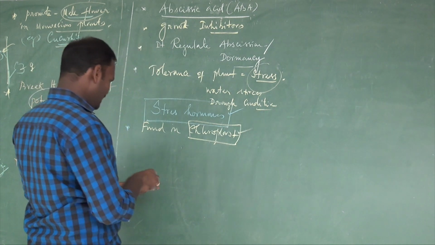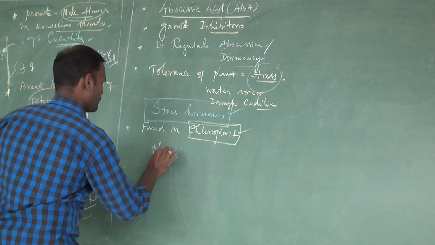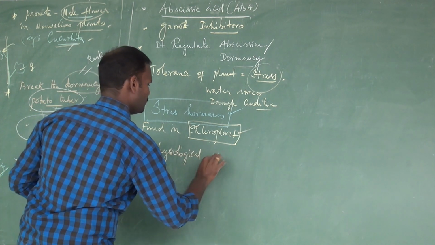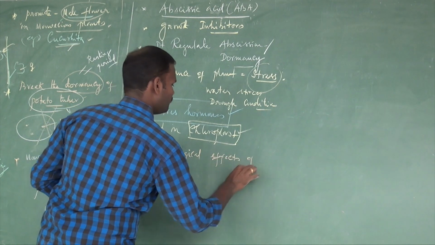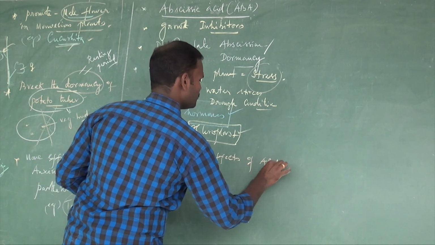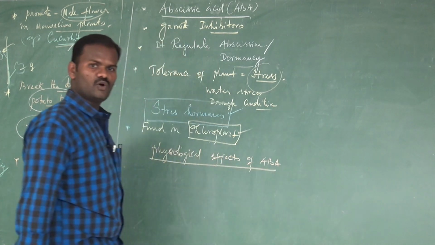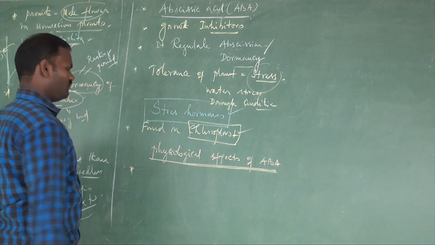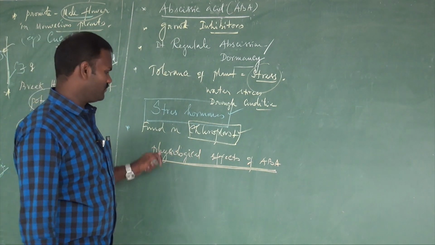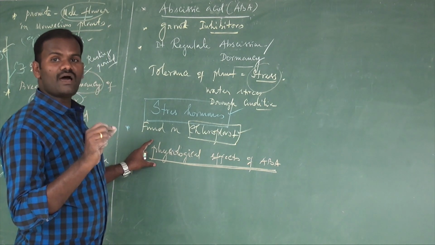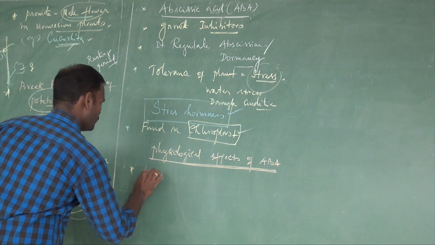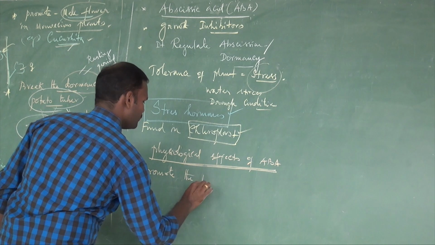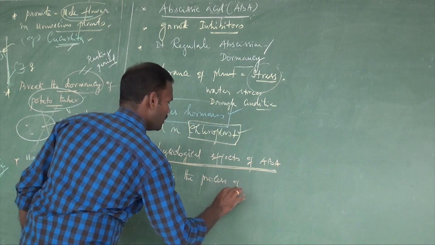Now, what are the physiological effects? Effect of ABA. Like auxin, cytokinin, and gibberellin, it also brings out various physiological effects. The first physiological effect of ABA: it promotes the process of abscission.